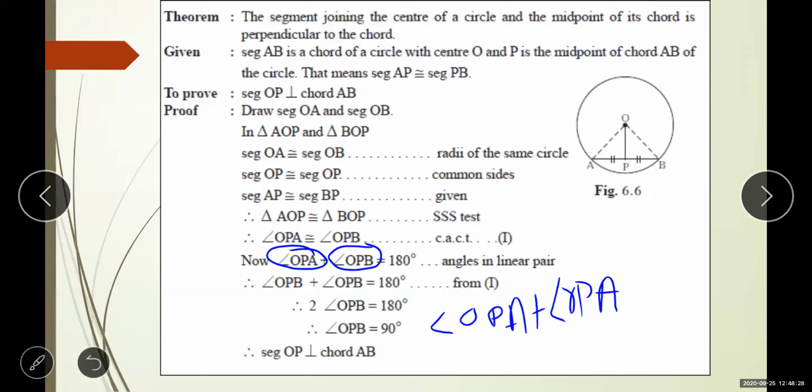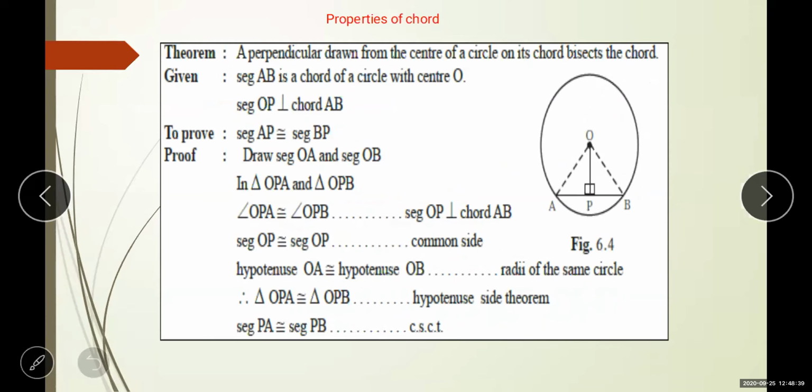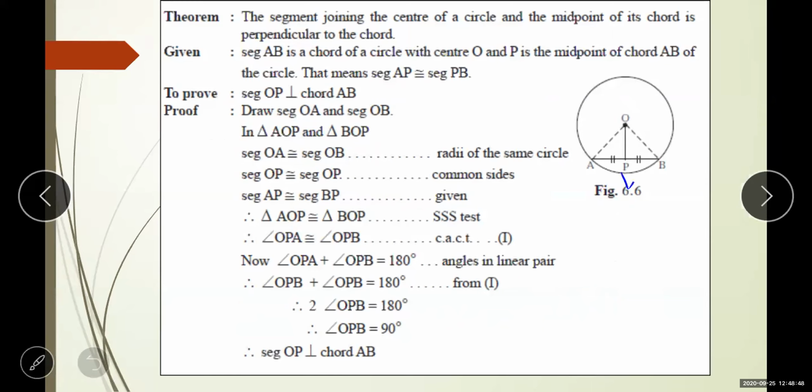So here the theorem is done. Both properties are saying what? In the first property, they are saying that this is perpendicular, so it bisects the chord into two equal parts. Second, if it is the midpoint, then you have to show that this is perpendicular. Vice versa.